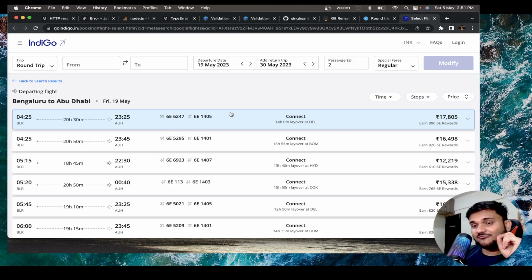Apart from that, once you have booked the flight, you should get a notification that you have booked the flight. 48 hours before your flight, you should get a notification that you need to complete your online boarding, right?